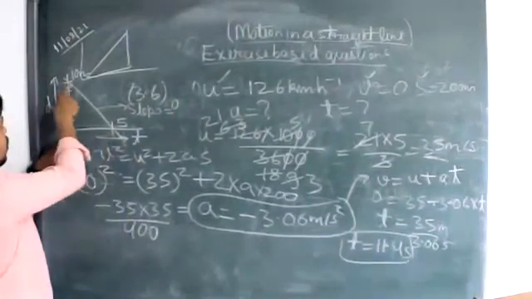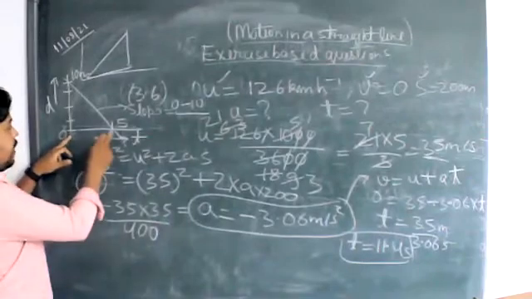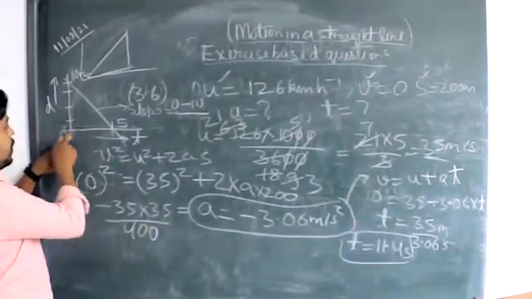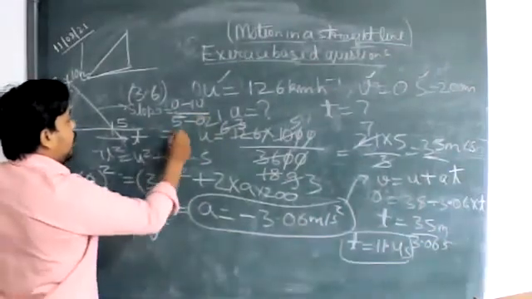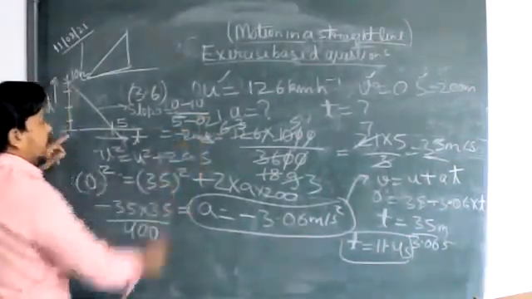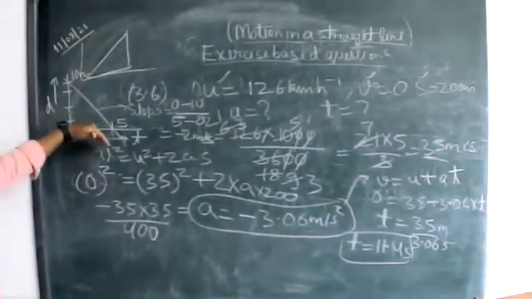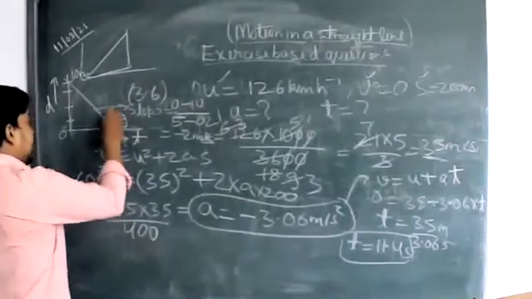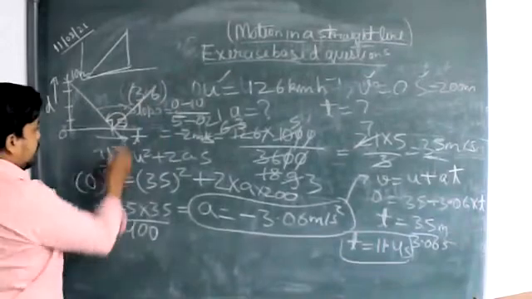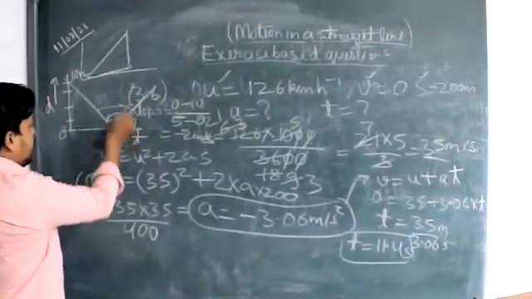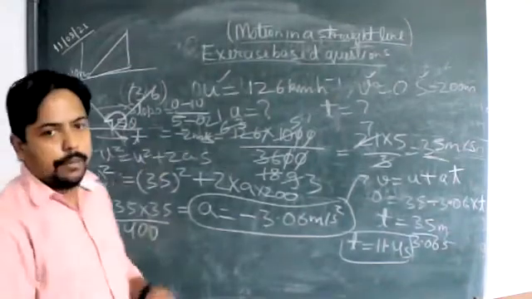Final displacement is 0. Initial was 10. Final time is 5. Initial time is 0. So from here you will get minus 2 meter per second. That is the negative velocity. So in such a graph, where theta is greater than 90 degrees, this is the theta. Earlier theta was less than 90 degrees, but now theta is greater than 90 degrees. In that case the value of velocity will be negative.